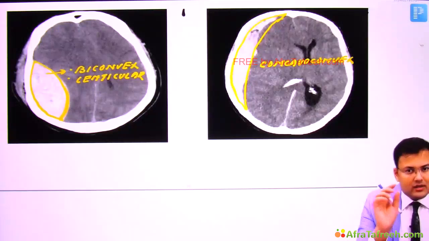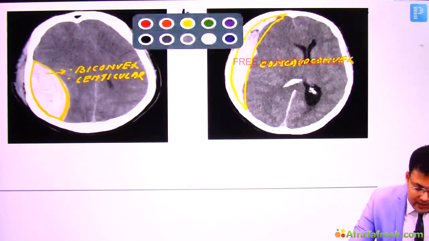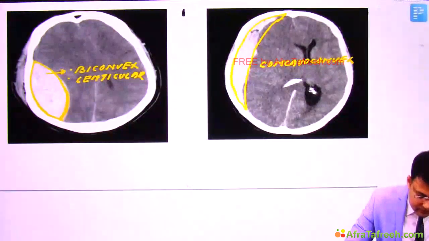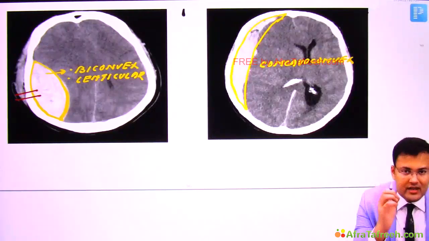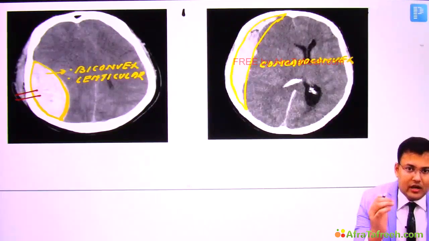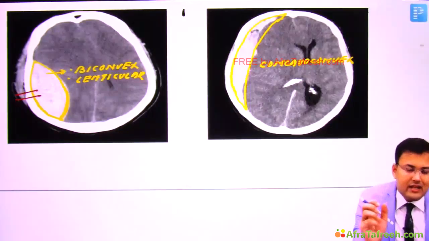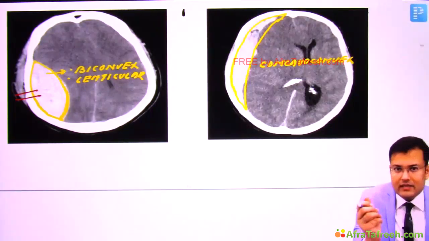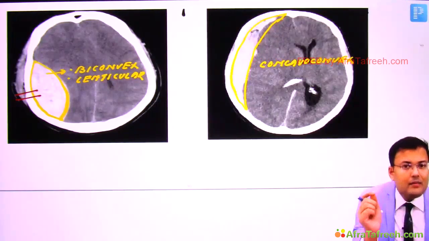Now how are we going to manage the EDH and STH? In EDH, since there is collection of blood, we have to drain it. So how can we drain? We can create a burr hole. By making a burr hole, we can drain it, and sometimes we need craniotomy. In cases of STH, if a small STH is there, we can manage it conservatively. But if a large STH is there, it has to be drained by craniotomy.